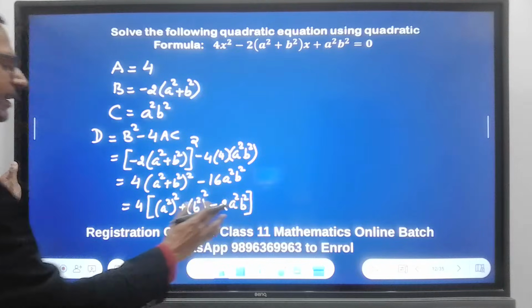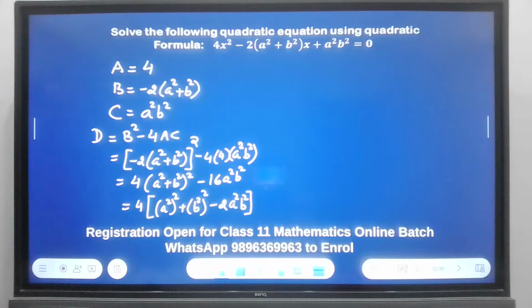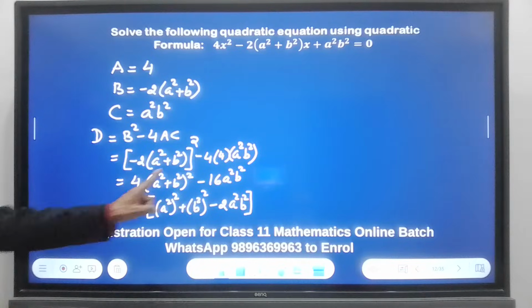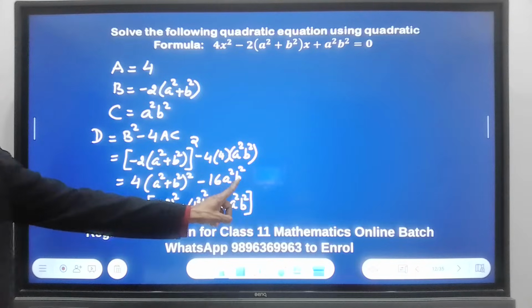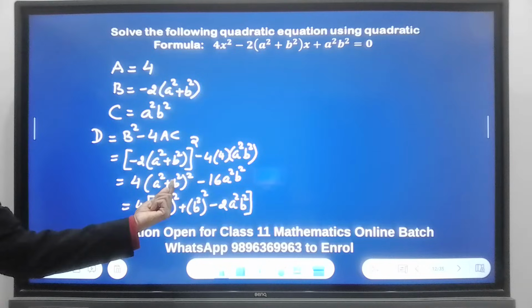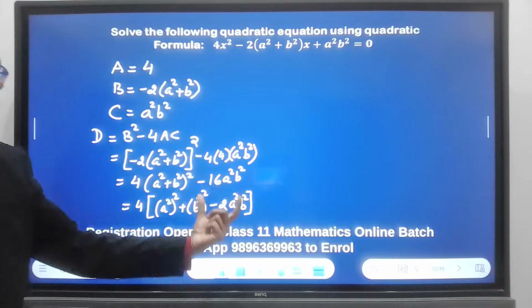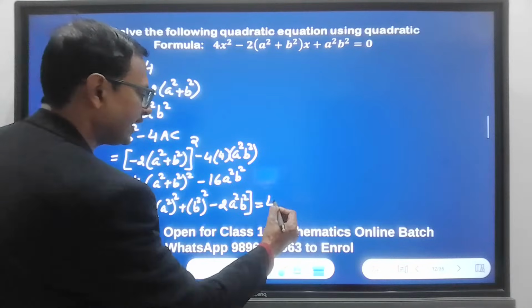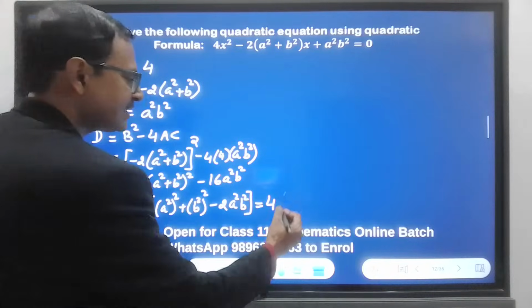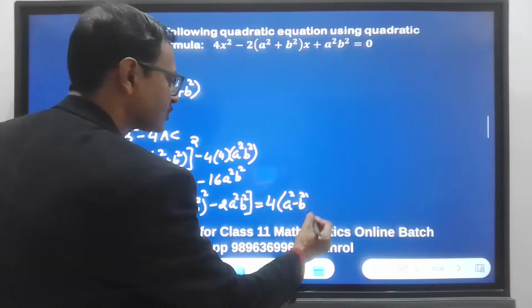Now take a moment to digest this first. Have we done it correctly, or is there an error? You need to tell me now. I took 4 as a common factor. So I am left with 4 here minus 4A square B square. And when I open this, I will have plus 2A square B square. So plus 2A square B square minus 4A square B square gave me minus 2A square B square. And this will reduce to 4 times this complete thing, A square minus B square whole square.